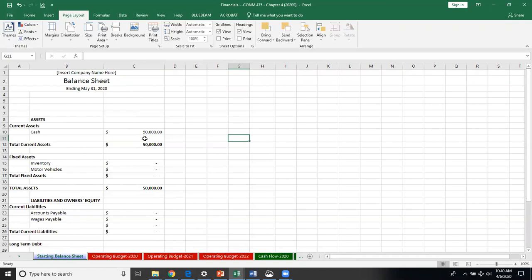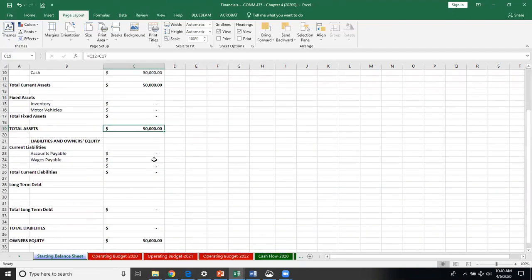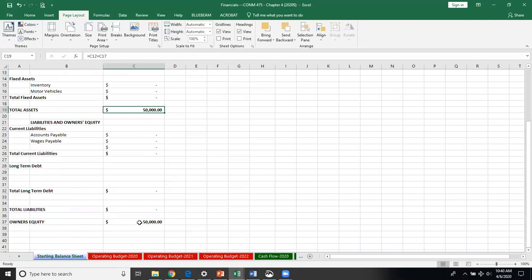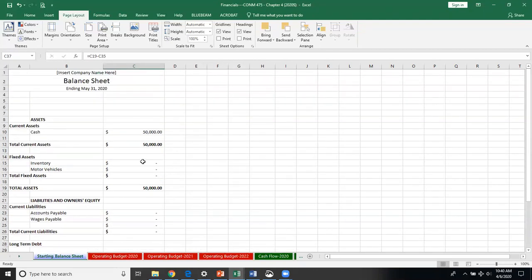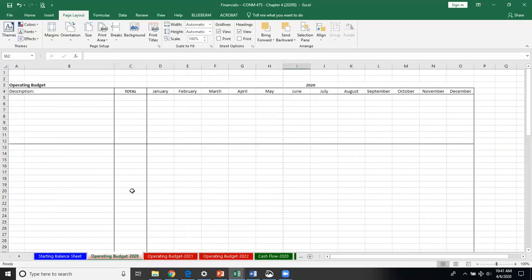So you're going to start with $50,000, and you'll notice right here, that's my total current assets. I don't have any fixed assets, so that's my total assets. My total liabilities, at this point, I don't have any liabilities, and therefore my owner's equity would be $50,000. So zero liabilities plus $50,000 owner's equity equals $50,000 in assets. That balance sheet balances.